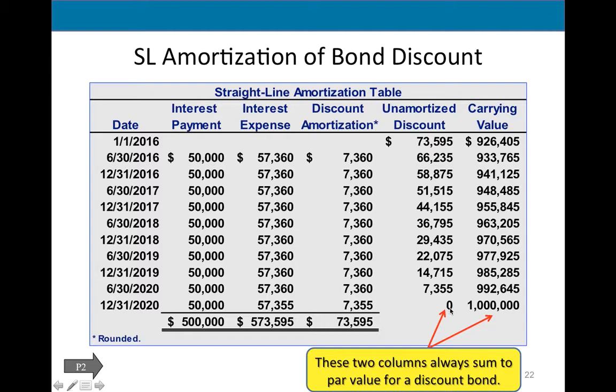So at maturity, I fully amortized, expensed out the discount. So the carrying value is now equal to par value. We pay back $1 million. Our books are taken care of. So this is important. You will have to prepare the straight line amortization. In reality, companies use a so-called effective rate amortization that is a little different and more realistic, but I'm not going to cover it in this chapter. It's in the appendix, and you study that in your finance courses and intermediate accounting courses.